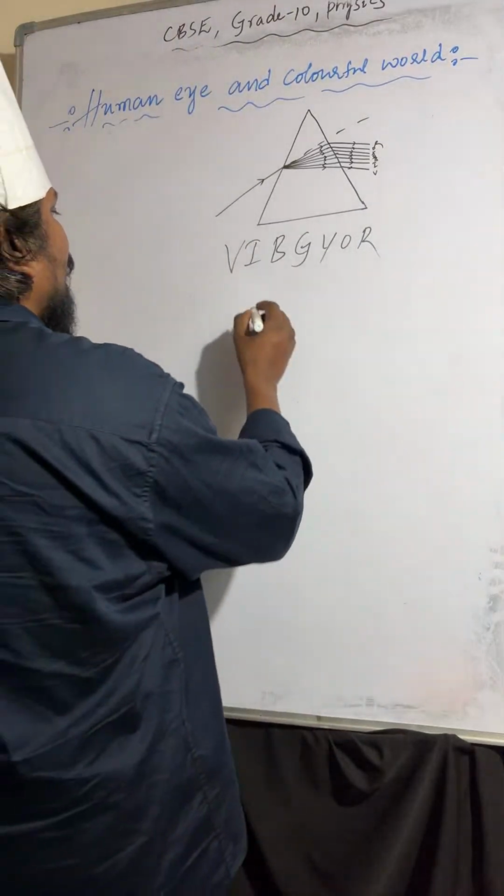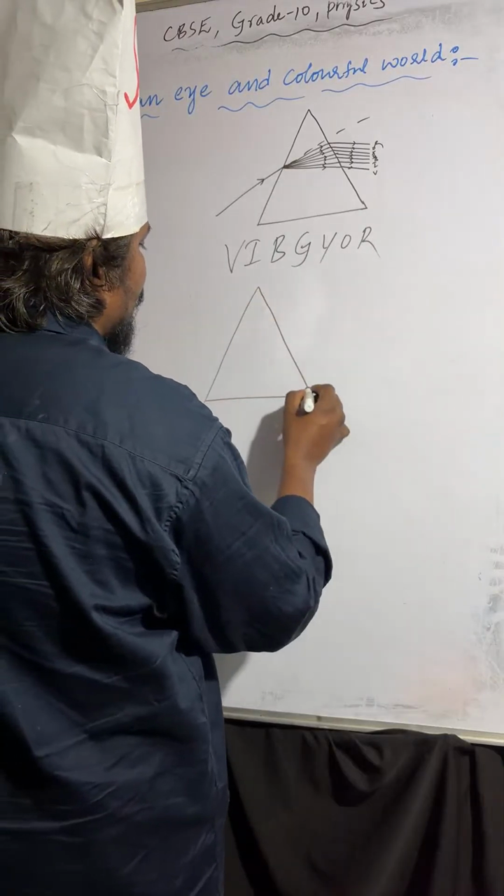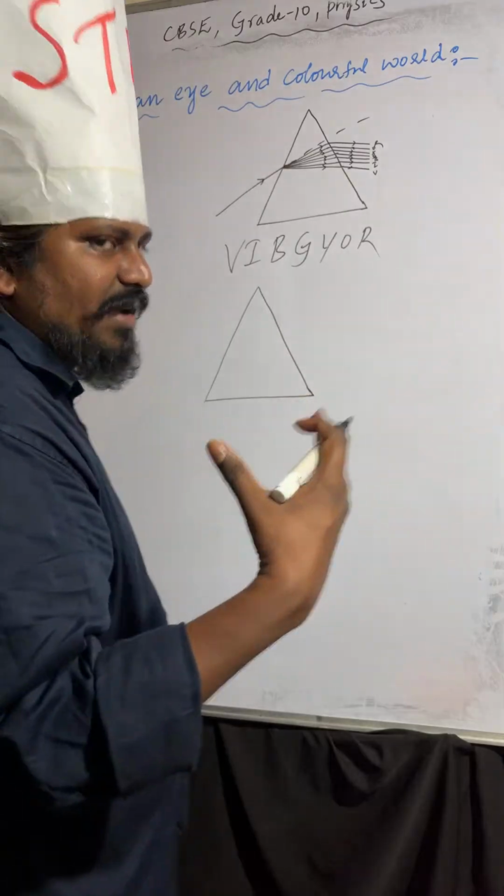Newton sent the white light through a prism and split it into 7 colors.